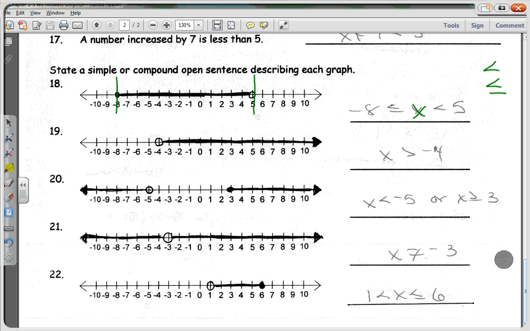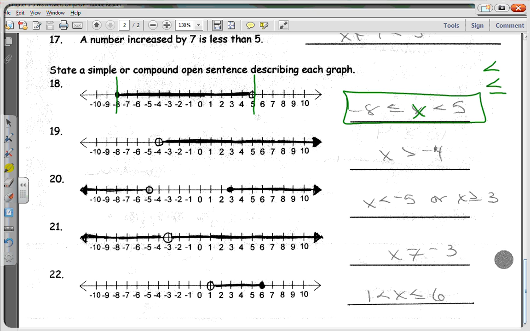It cannot be the value 5. Do we understand that? So this is a compound inequality, and it's an and compound inequality. It says that -8 is less than or equal to X, which is less than 5. In other words, the only values that X can take on are the values between -8 and 5. Did you hear the and there? Between -8 and 5. Okay?